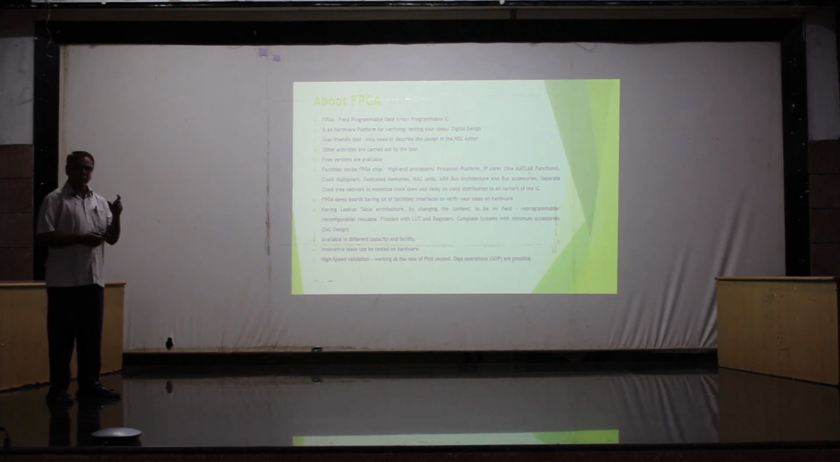In the tool there is an editor available. In the editor you describe your design. Once you describe your design, other things are automated. That's why we are saying it is a user-friendly tool.